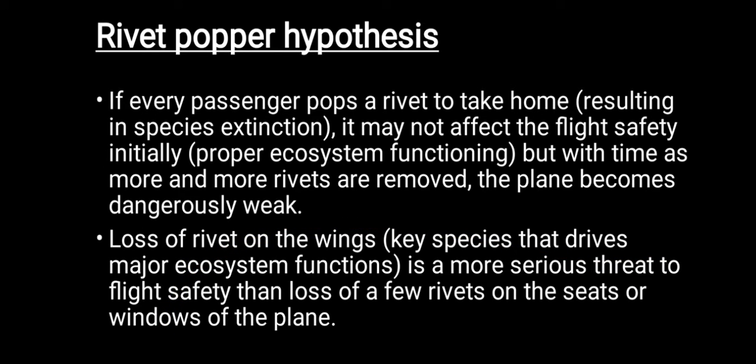When the passengers are traveling, every passenger removes or pops a rivet and takes it home. It results in species extinction. That is, he considered the rivet to be a species. So a passenger, when he is traveling, removes one rivet every time. What happens? It results in species extinction. But initially, it may not affect the flight safety. That means the ecosystem will function properly or normally in the initial stage.